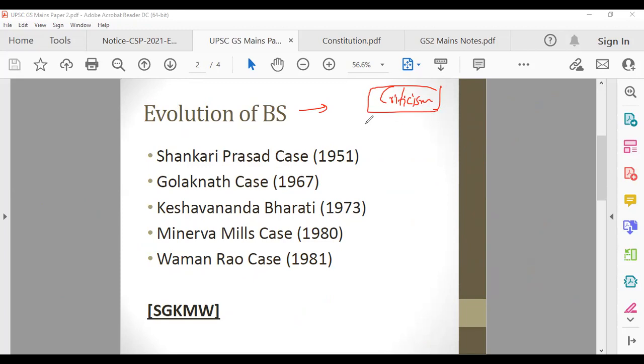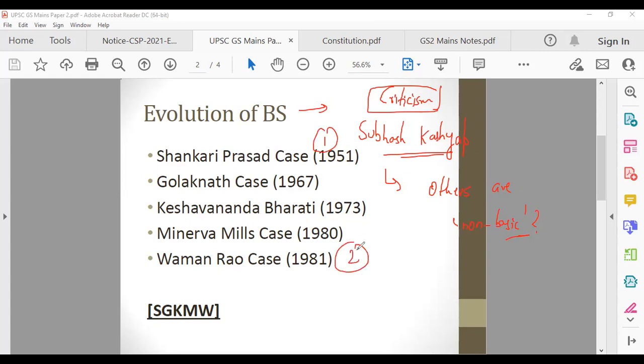Criticism is, there's a constitutional expert whose name is Subhas Kashyap sir. If you listen to All India Radio, he comes a lot on the 9 p.m. telecast and broadcast. So Subhas Kashyap said that if we are saying that there are certain portions of our constitution which are basic in nature, then what are you trying to say? That other parts are non-basic. They're not important. Only these parts are important. So this is one criticism, which was told by Subhas Kashyap sir.